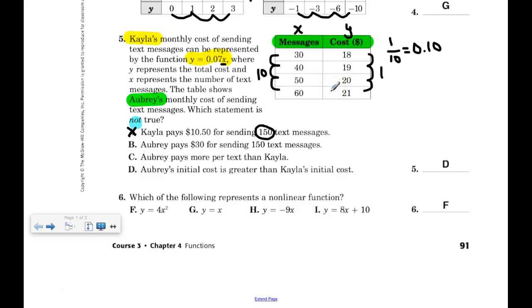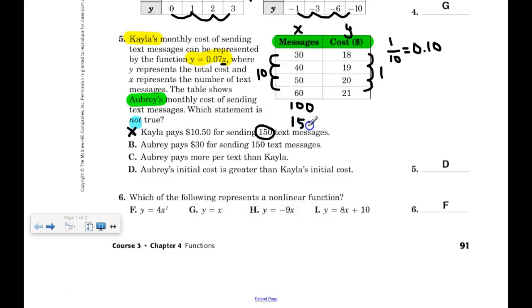You could do one of two ways. You could increase this all the way to 150, which is going to take all day, and calculate the cost. Here's a little shortcut for that. So I have this 50 right here, right? 50. So I could increase my table to 100 and then to 150.